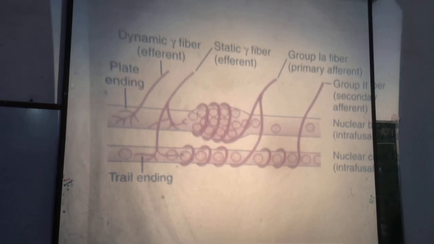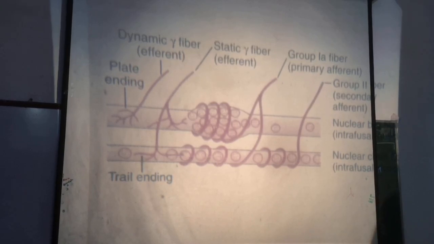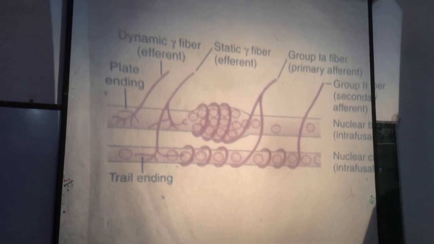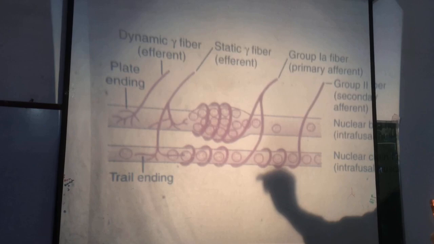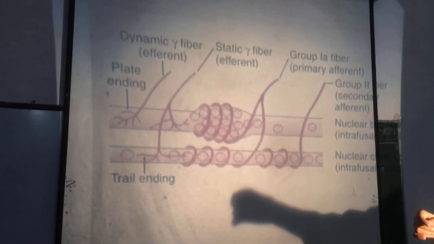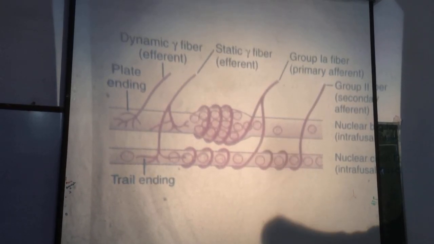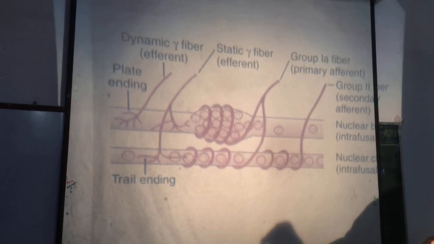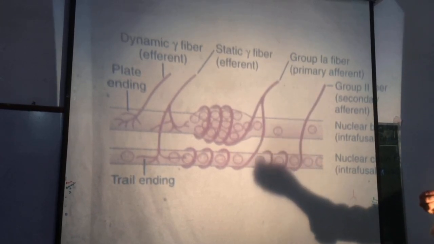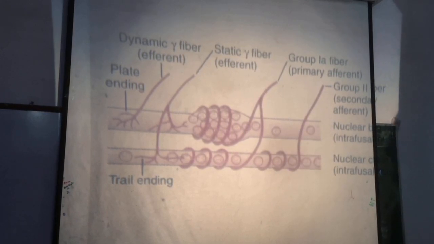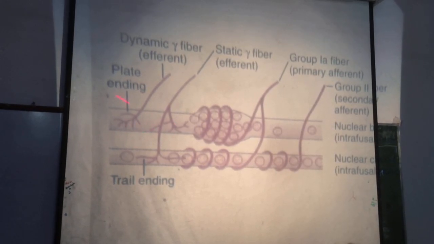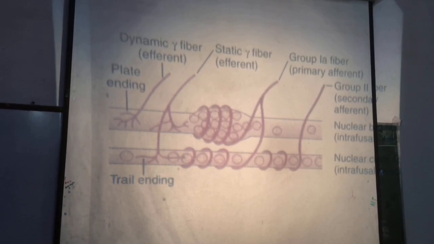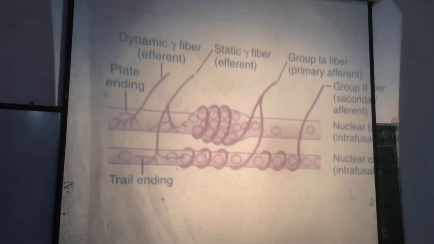The other way to excite muscle spindles is internal stretching. And that is when impulses come along gamma efferents to the end portion of intrafusal fibers. End portions of the intrafusal fibers contract.